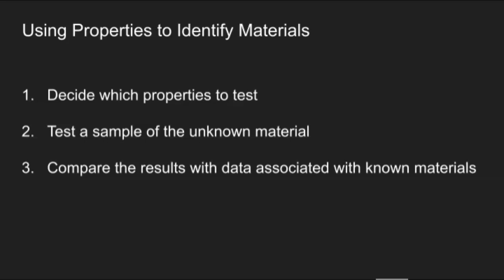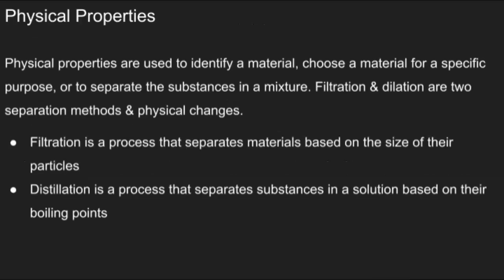Using properties to identify materials. Number 1, decide which properties to test. 2, test a sample of an unknown material. And number 3, compare the results with the data associated with known materials. Physical properties are used to identify a material, choose a material for specific purposes, or to separate the substances in a mixture. Filtration and distillation are 2 separation methods and physical changes.